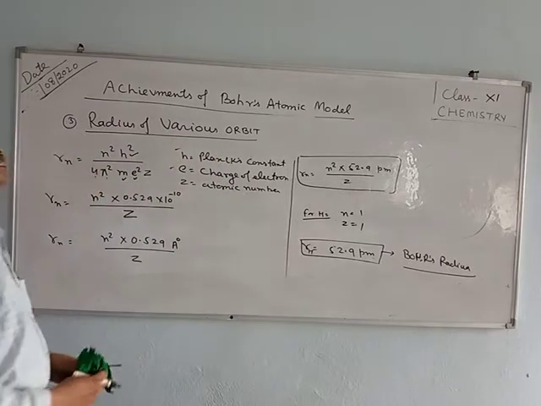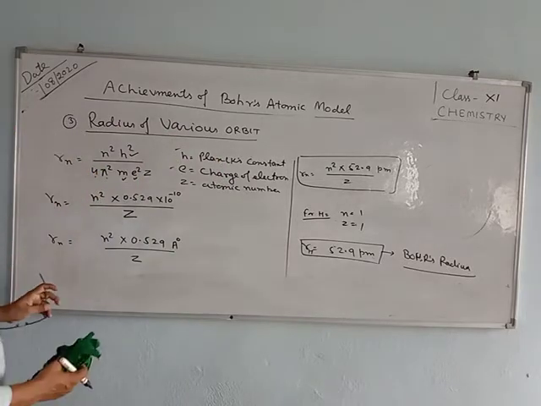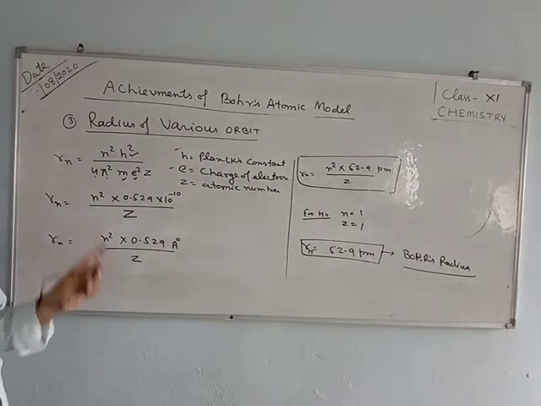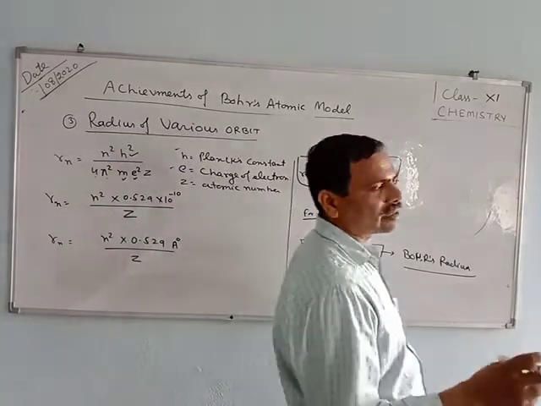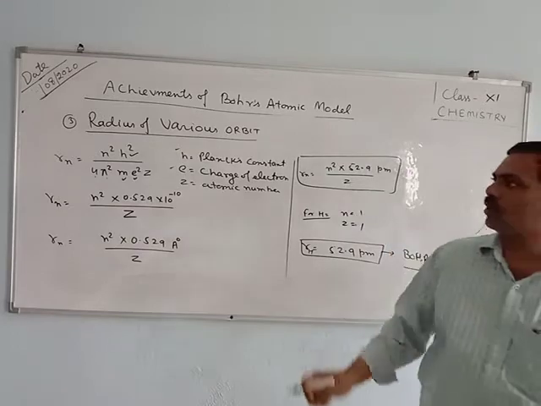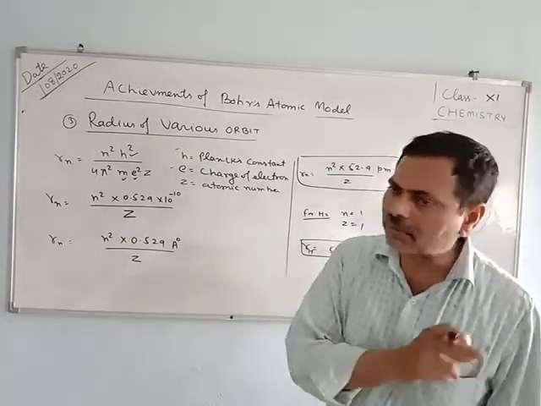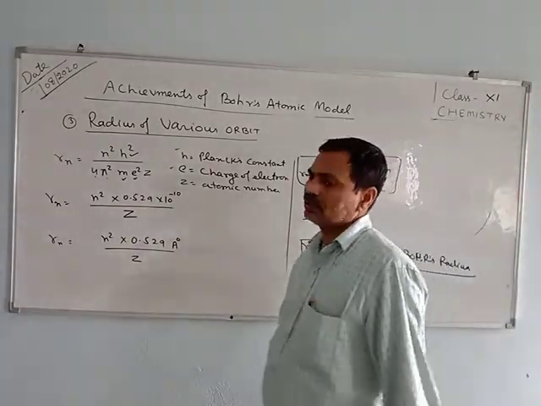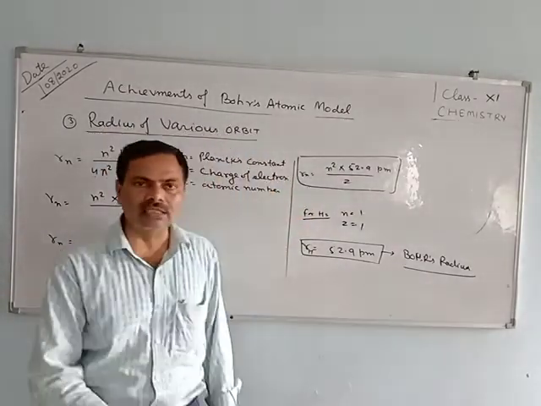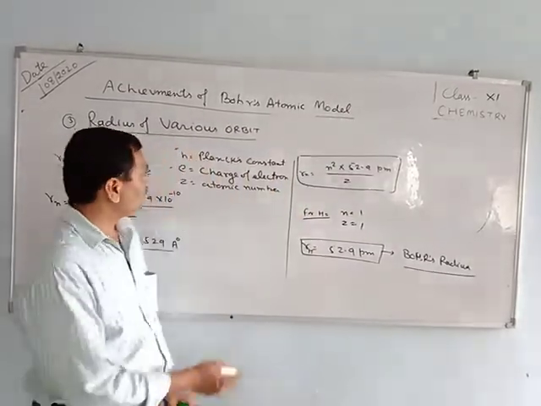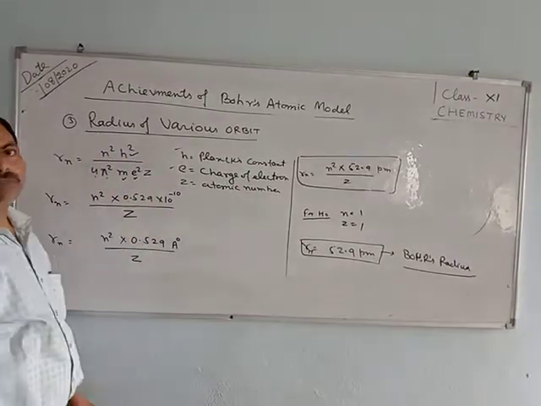The next achievement is that you can calculate the velocity of the electron also. First, it could successfully explain the stability of the atom. Second, we can calculate the energy of the electron present in different shells. Third, we can calculate the radius of the orbit.